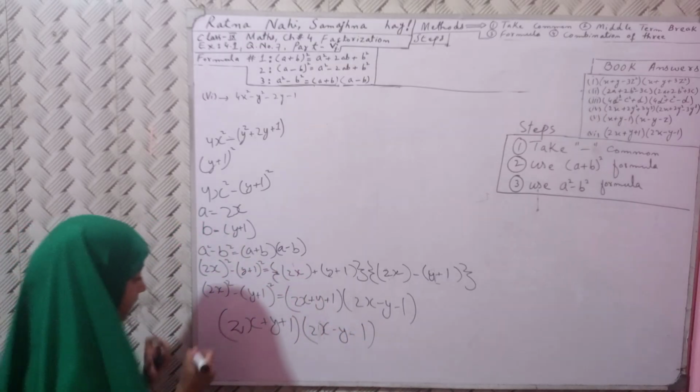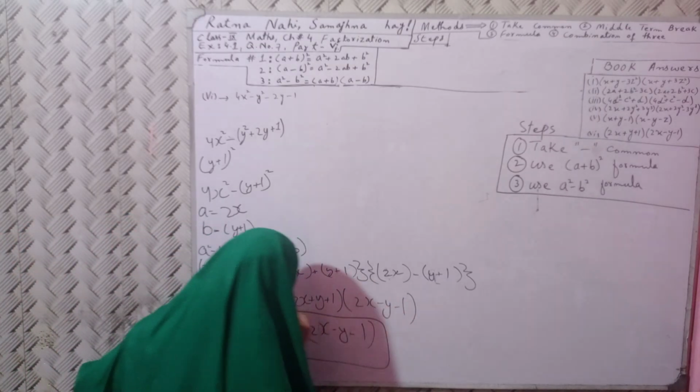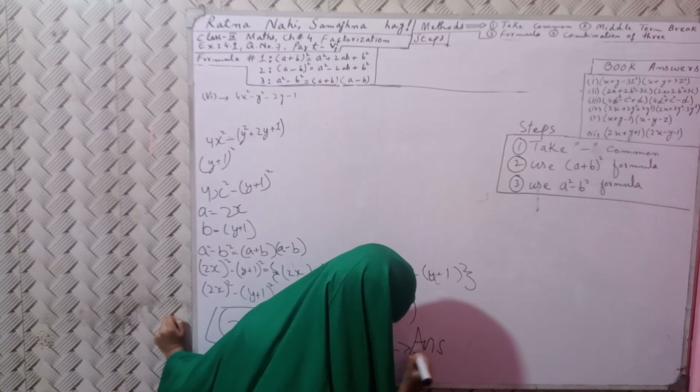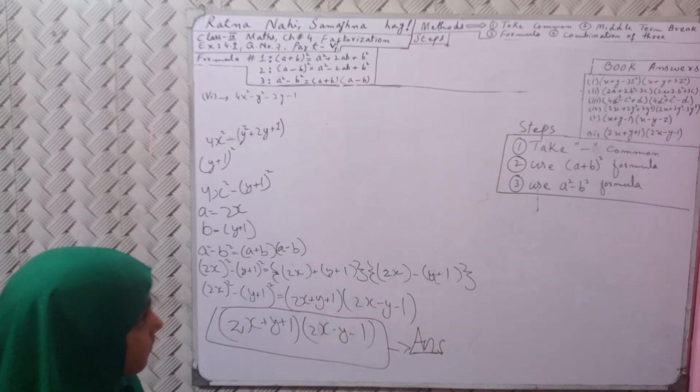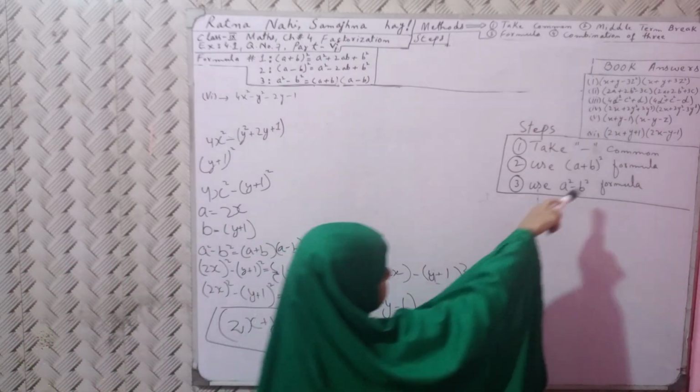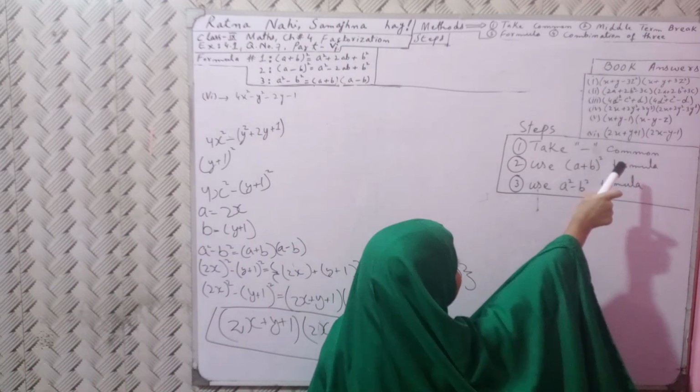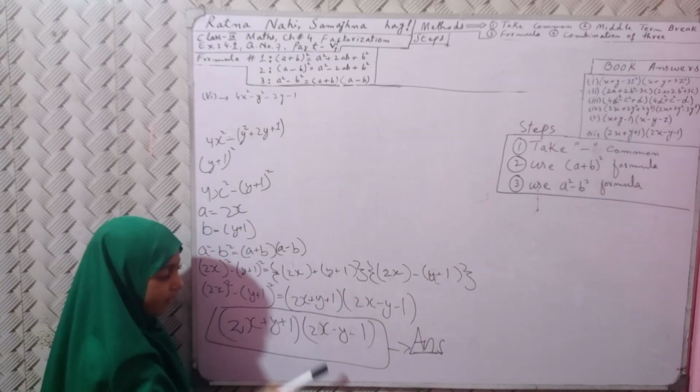Now let's check whether our answer comes like our book or not. First of all, 2x plus y plus 1, and 2x minus y minus 1.